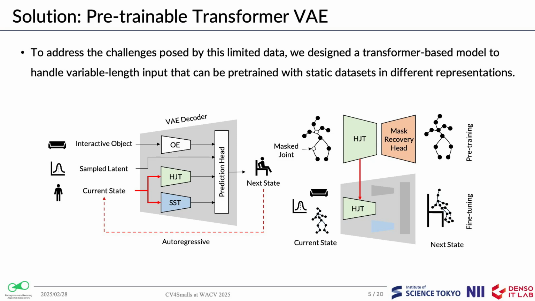The figure on the right-hand side shows the pre-training scheme for HJT. We utilize mask recovery as the pre-training task. The joint information is randomly masked out and recovered by the mask recovery head. The pre-trained HJT is later fine-tuned with other components on a dataset containing human-object interactions.